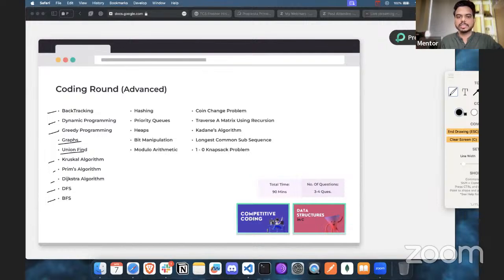Then the coin exchange problem. Then we have longest subsequence. One of the questions that we are going to solve is on this. Today, I will teach you how to solve this kind of question. Then we have 0-1 knapsack. Then we have traversing a matrix using recursion.